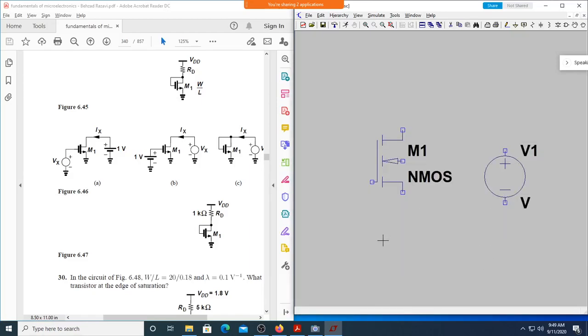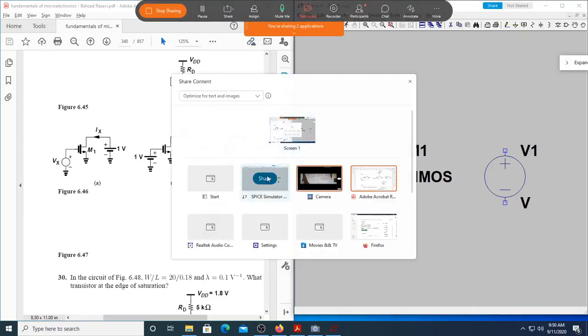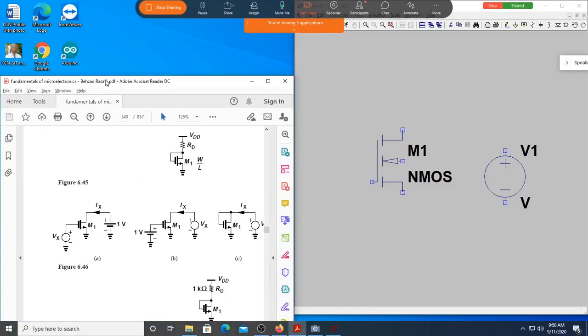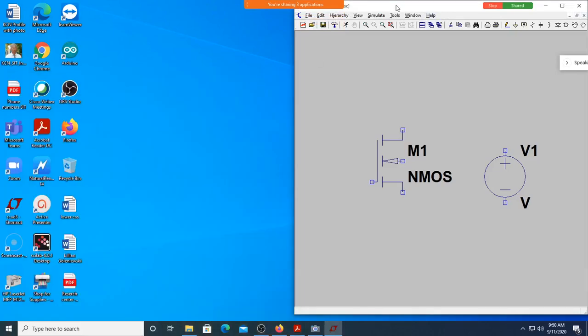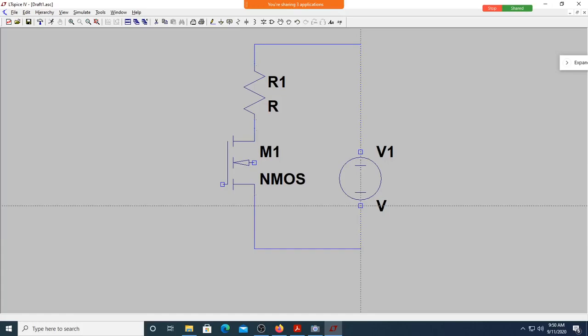Screen is not visible, sir. Oh, one second. Let me share it. Done. Now it's visible. I need to have a resistor. Let me connect the things. Done. What is the value of the resistor? 1K. 1 kilo. Okay, done.